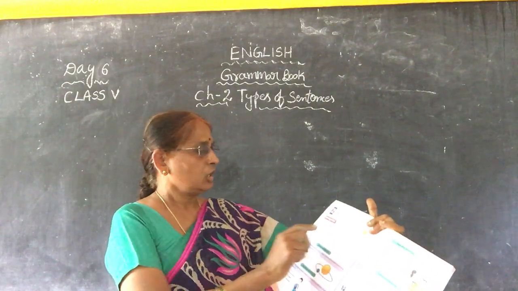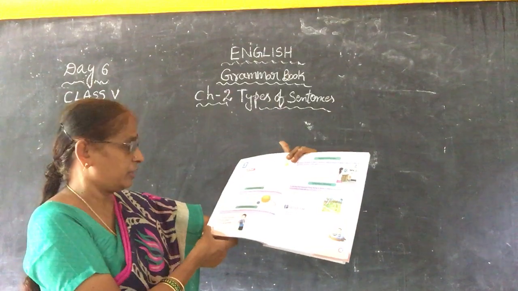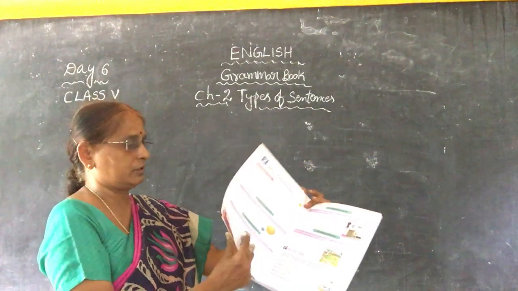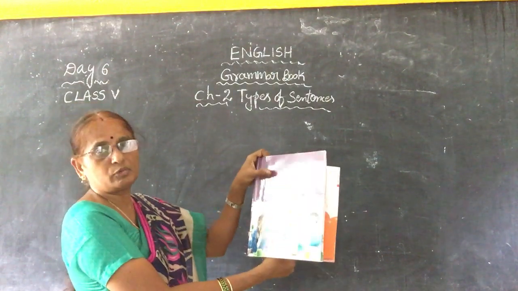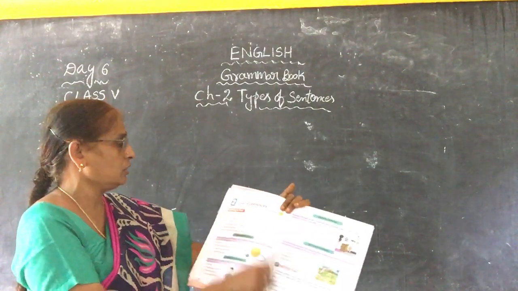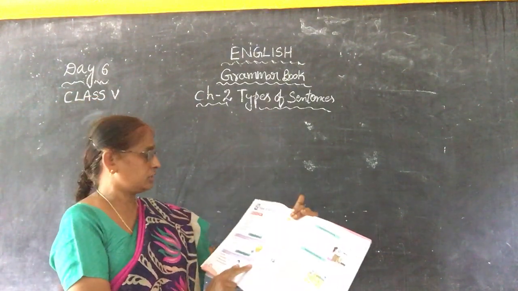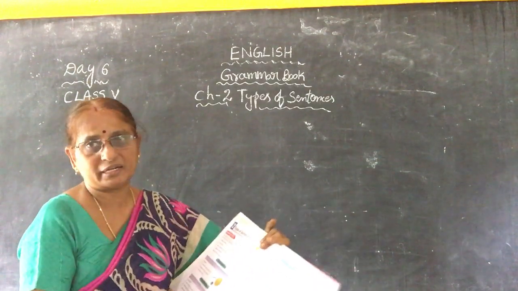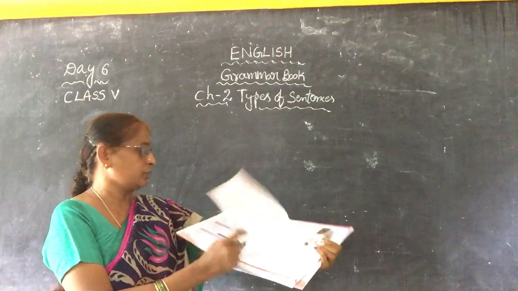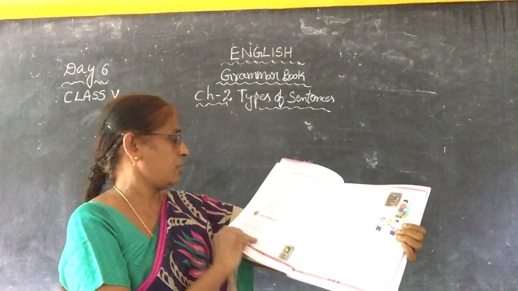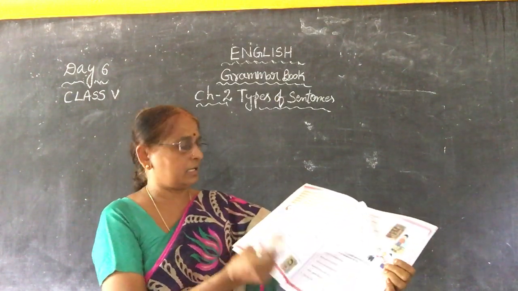Chapter 1 completed. Today's class is chapter 2, Types of sentences, page number 10 and 11, children. Okay, this is our all-in-one book and this is our grammar book, chapter 2. Types of sentences, Functional English Grammar and Composition. All these types of sentences I have already explained to you in the all-in-one book. First lesson we have completed now.